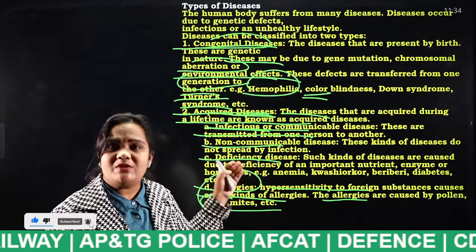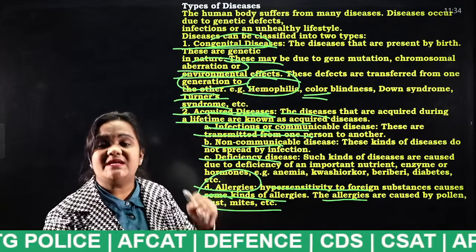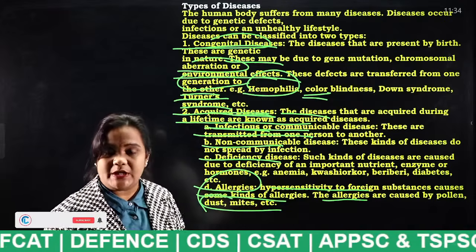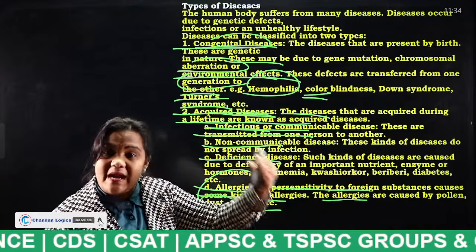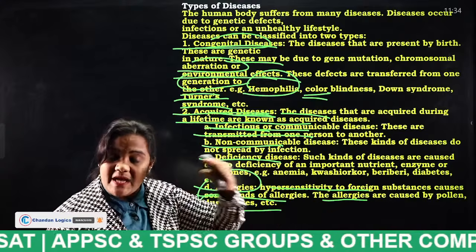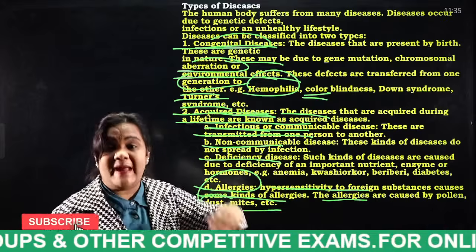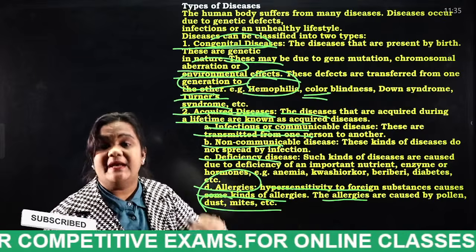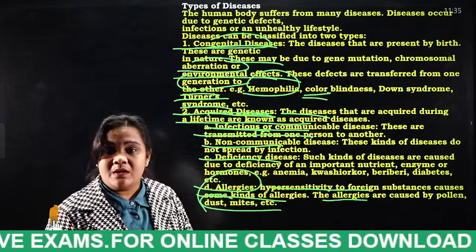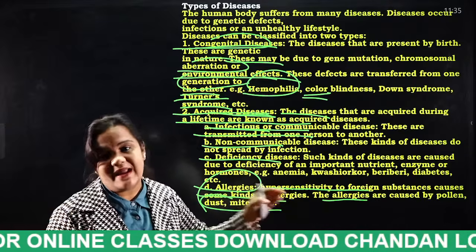Remember students, these are the types of diseases. Each and every type is very, very important. So you must know what type of disease this is. Is it communicable, is it non-communicable, or is it a by-birth disease, or a genes related disease? You must have an idea.